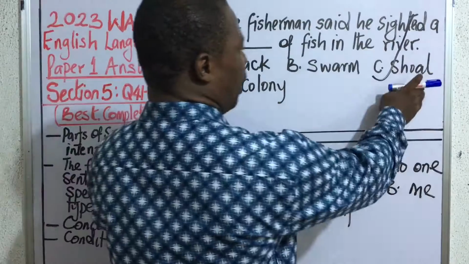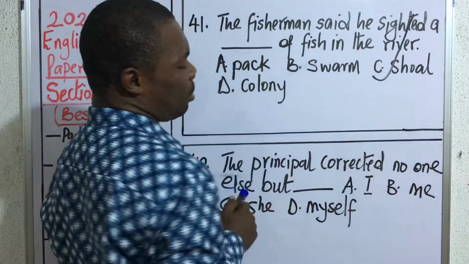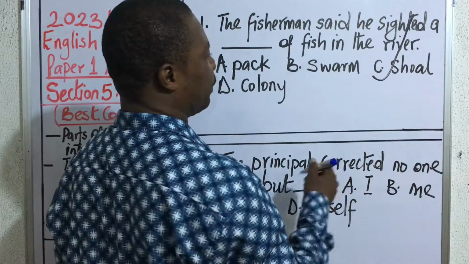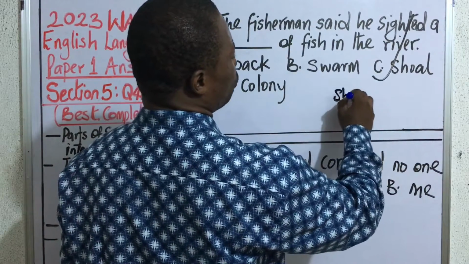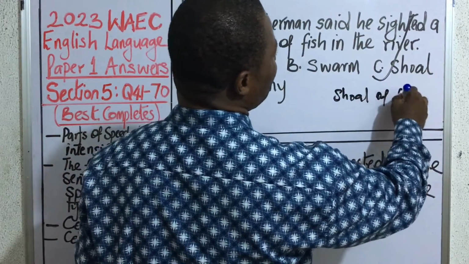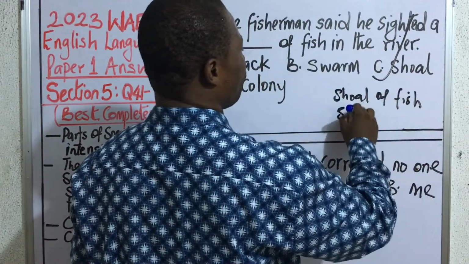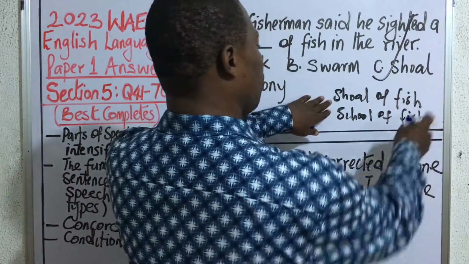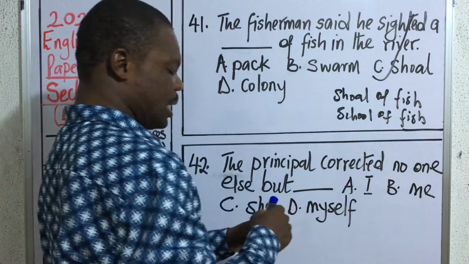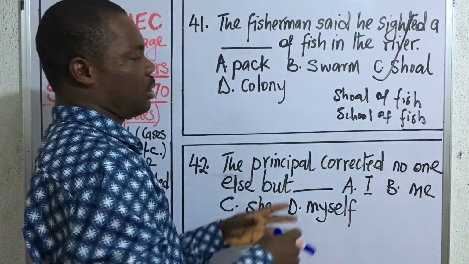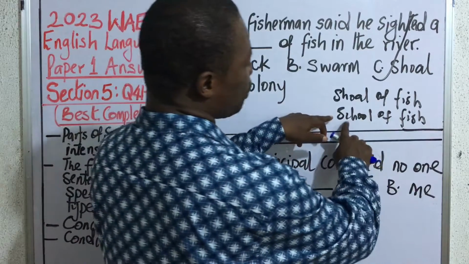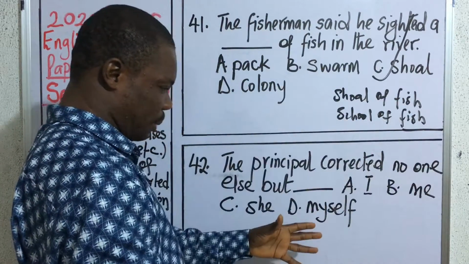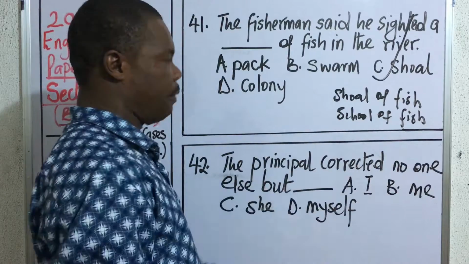shoal. When you talk about the collective nouns for fish, there are two words that you can usually have. You can have things like shoal of fish, or you have school of fish. Shoal of fish means different types of fishes in the river, while school of fish refers to fish of the same species in the river or wherever you find them.